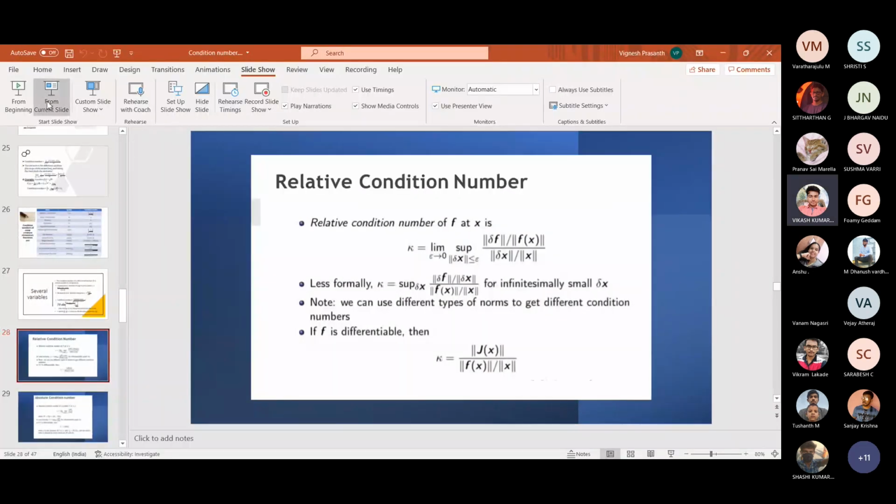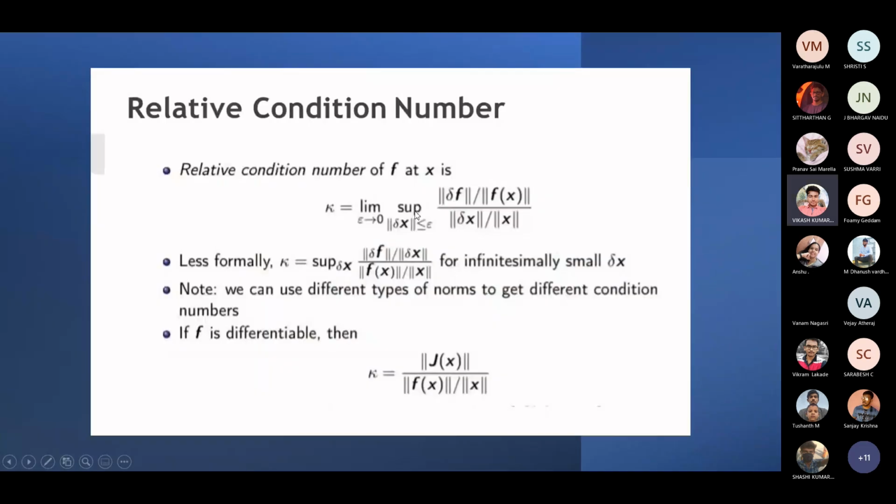If we want the relative condition number of f, the formula is k equals limit epsilon naught tends to 0, supremum of norm of delta x less than or equal to epsilon naught, of norm of delta f divided by norm of f of x, divided by norm of delta x divided by norm of x.